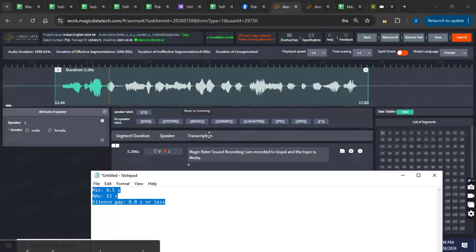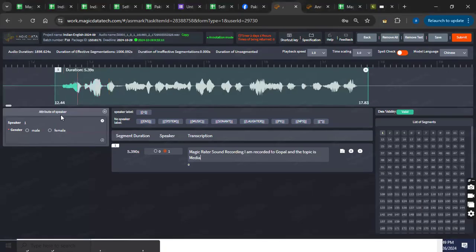Let's move to the next tabs. Here is speaker 1. In the beginning of the transcription, you have to select male or female. Magic Data Sound Record. Okay, so it's a male, I'll select male. These are the tags, right? We are not going to use this one.